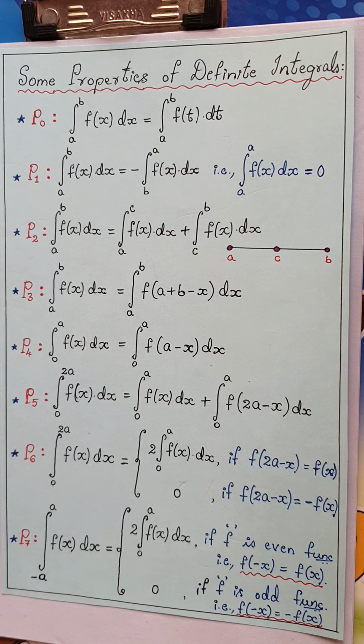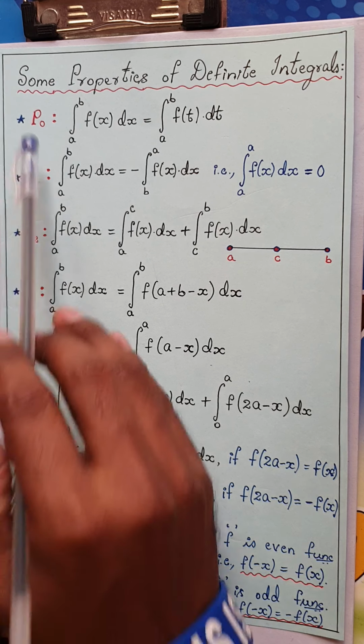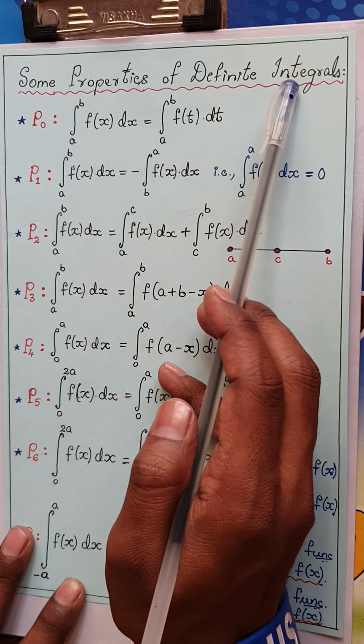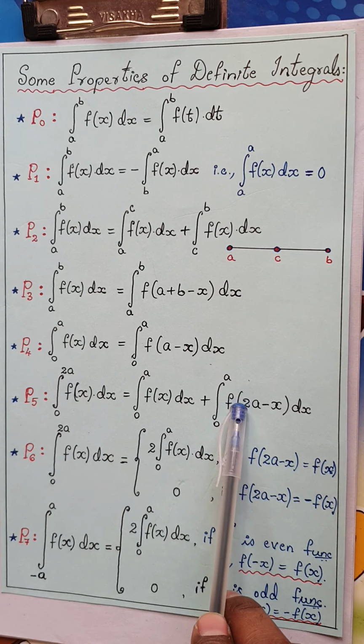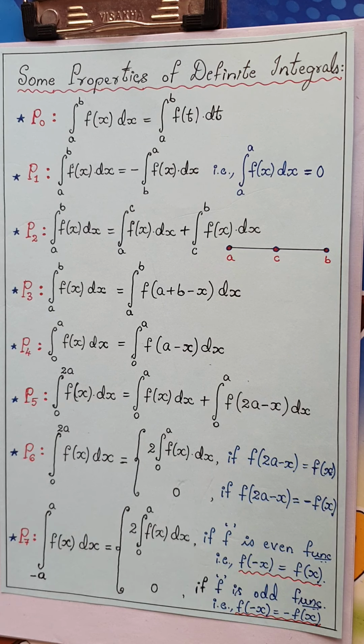Dear students, today we are going to do some special problems. The concept goes like this: properties of definite integrals. Now the small advice I am going to give you is, please pay attention to these properties, because your 6 marker questions would be on the proof of these properties along with a question. There are 4 properties which might be asked in your examination. Along with the proof of the property, they'll ask you one question, so that would be a 6 marker question.